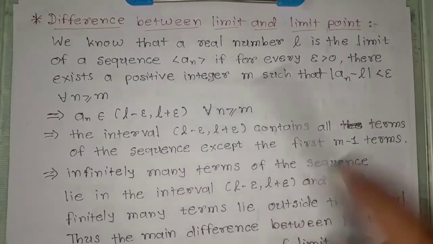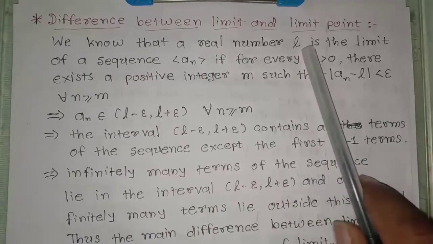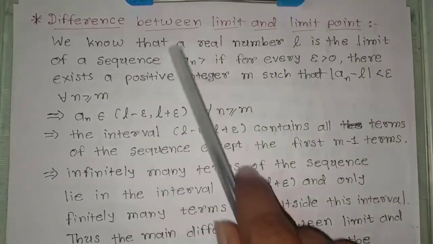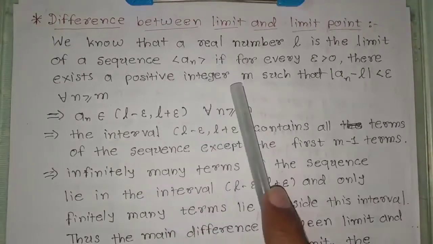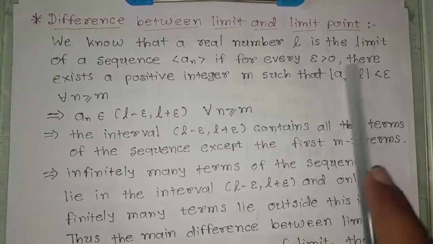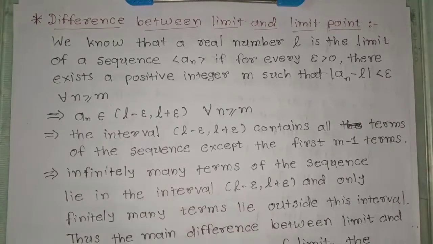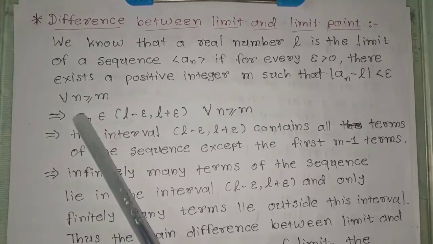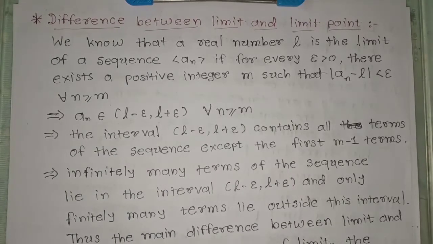Difference between the limit and the limit point of a sequence. We know that a real number L is the limit of the sequence a_n if for every epsilon greater than 0 there exists a positive integer m such that mod of a_n minus L is less than epsilon for all n greater than or equal to m, which implies that a_n belongs to this interval for all n greater than or equal to m.